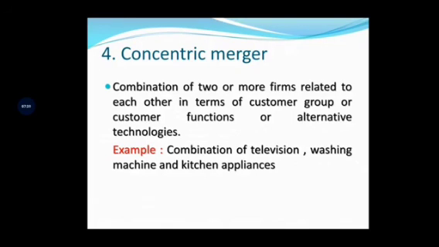These four types of merger will be very important for your 6 marks and also for 2 marks. If it is asked for 2 marks, the market extension and product extension are very important. And also there is a chance of being asked the meaning of conglomerate merger. Okay, keep it in mind. It is also helpful for your UGC NTA exams also. So it is a very important concept.